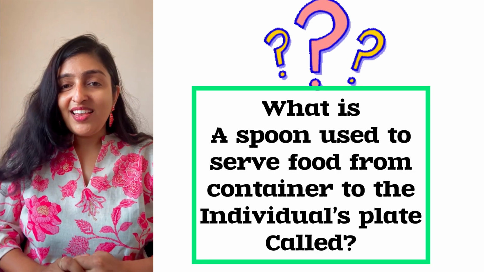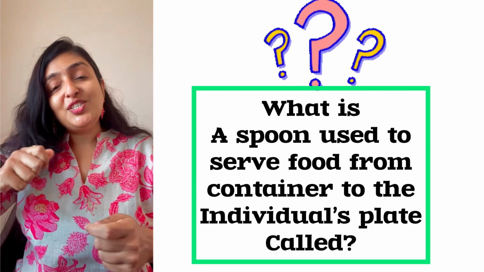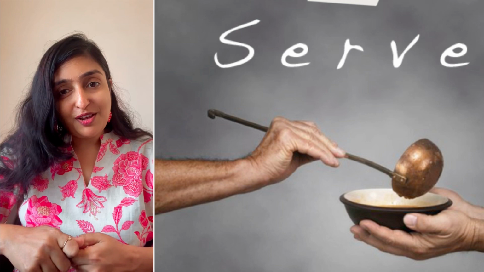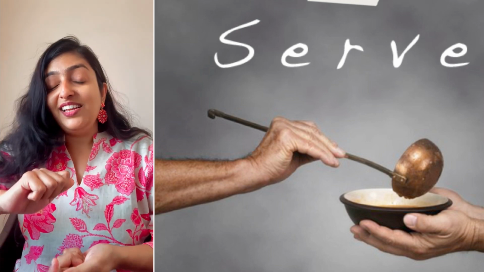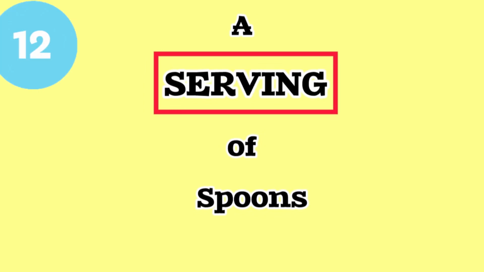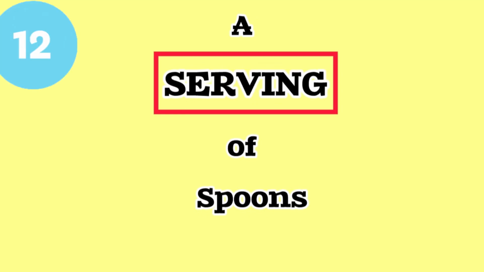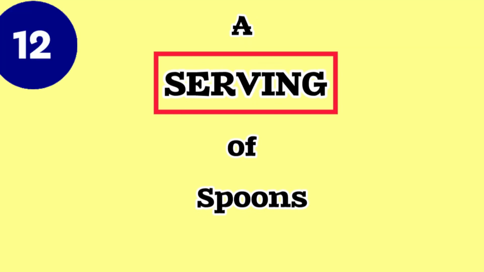Next is, there's a large spoon used to serve food from the container to the individual's plate. Then what would you say? It's a serving spoon. One serving spoon is the portion of food that is transferred from the container to the individual's plate.